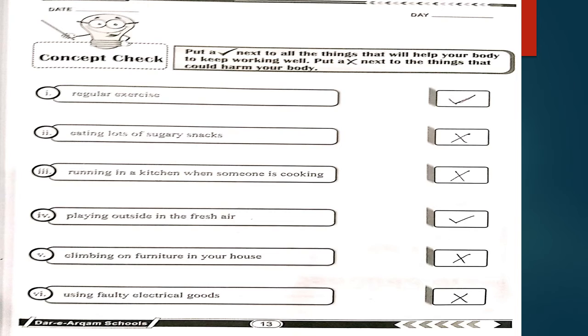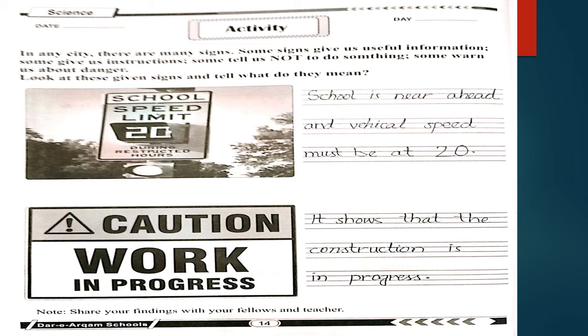Third one is running in a kitchen when someone is cooking. No, it's a cross. Fourth one is playing outside in the fresh air. It is good for health. So tick. Fifth one is climbing on furniture in your house. No, that is wrong because it is a bad habit and you may cause injuries. So it is a cross. Sixth one is using faulty electrical goods. No, it is not good for health. So cross.